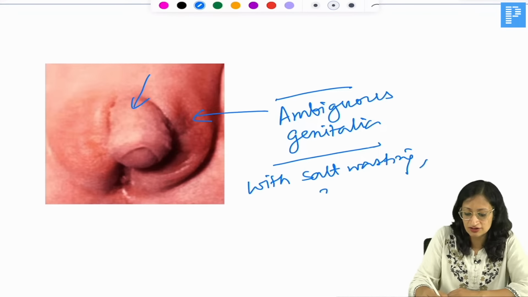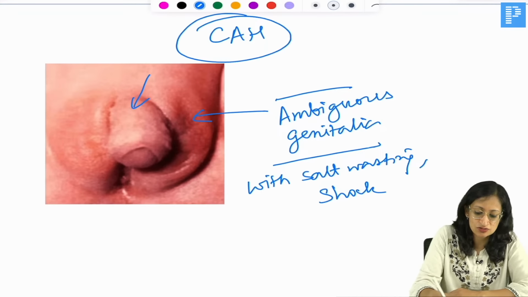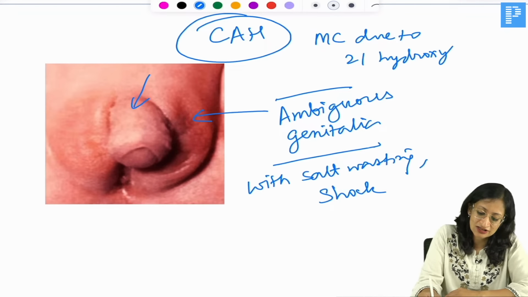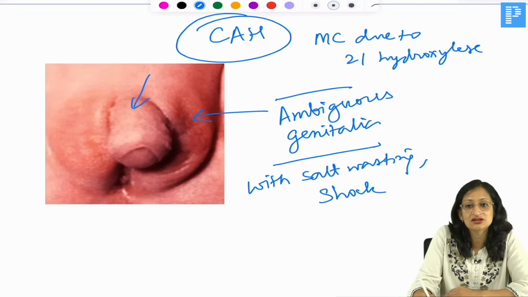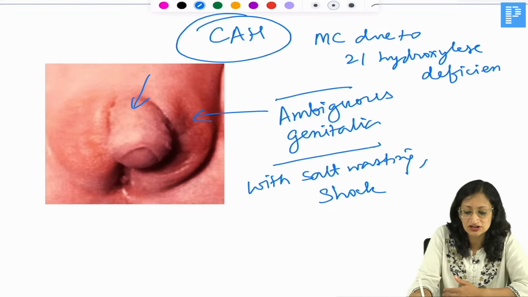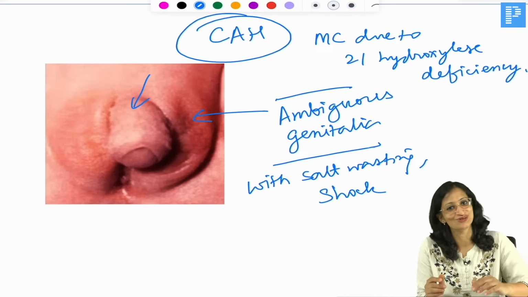dehydration, shock, we think of congenital adrenal hyperplasia, which is most commonly due to which enzyme deficiency? 21 hydroxylase deficiency. It can be due to other adrenal enzyme deficiencies also, but the most common is 21 hydroxylase deficiency. And for the treatment, we use hydrocortisone and fludrocortisone. Okay.